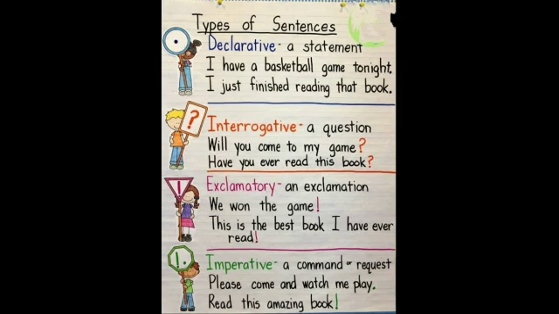An exclamatory sentence ends with an exclamation mark, and an imperative sentence gives a command or a request. So these are the four types of sentences we studied today with some examples.